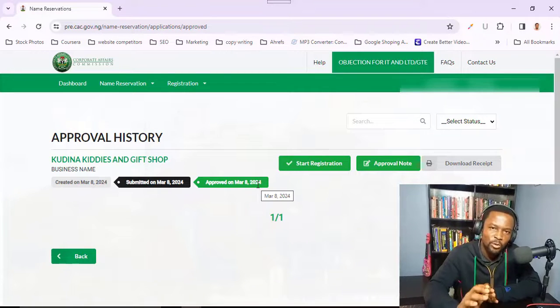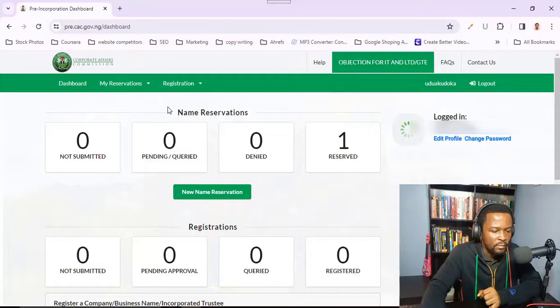Notwithstanding, March 8th was Friday, so Saturday and Sunday had to pass. Monday I was quite busy, and today is Tuesday. That's why I'm doing this now. So let's say I did this on that March 8th and I filled everything. Believe me, everything up till the certificate could have been done probably in 2 days or 3. But that's not the problem. I said 1 week, and 1 week is the target.